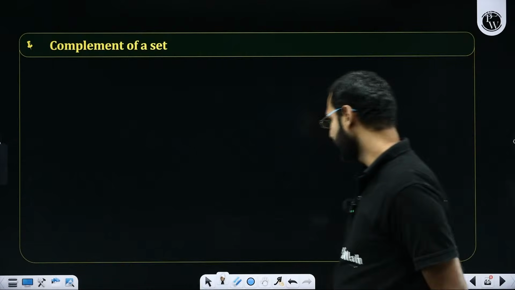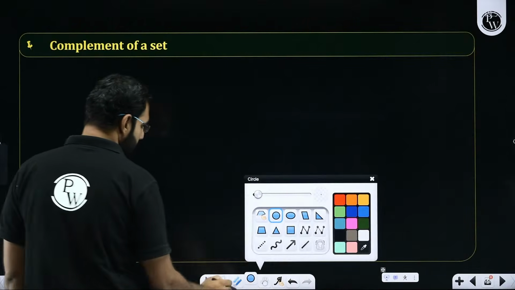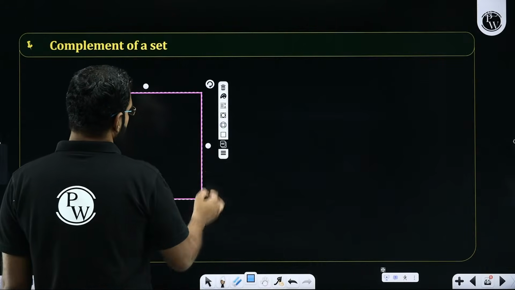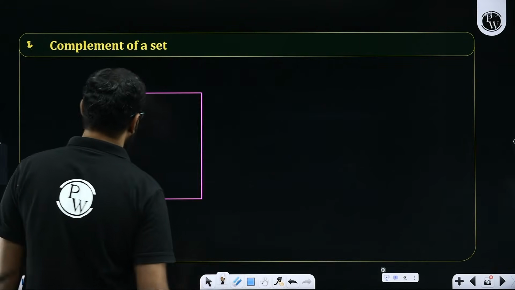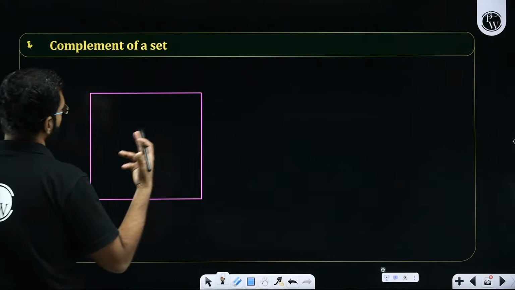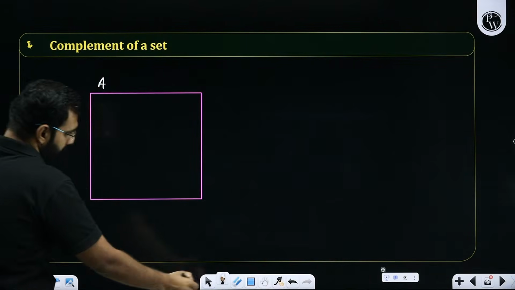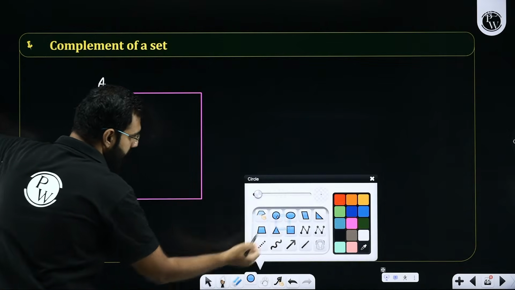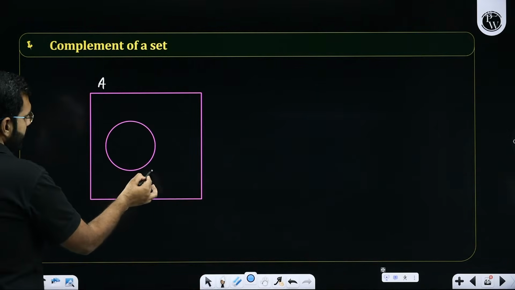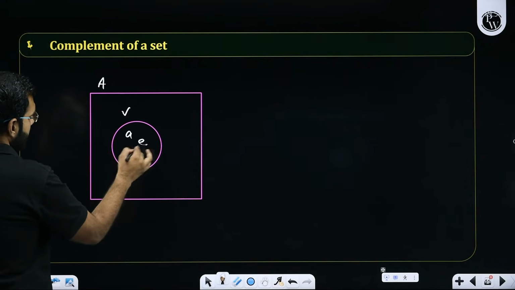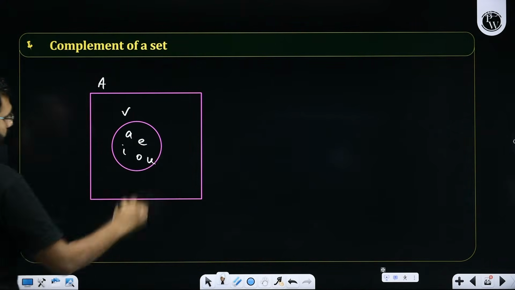What is the complement of a set? Let's say these are all the alphabets. So all the alphabets are denoted by, let's say, A. And here, let's say I have a set of all the vowels. So this is set of all the vowels like A, E, I, O, U. Yes or no?